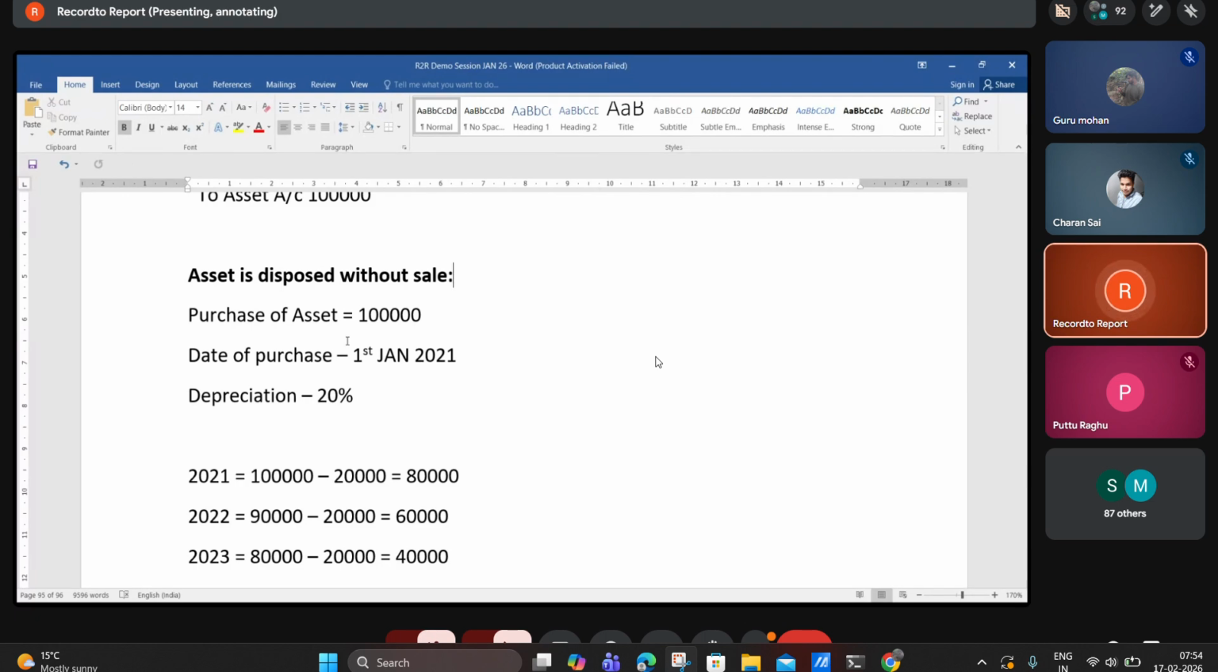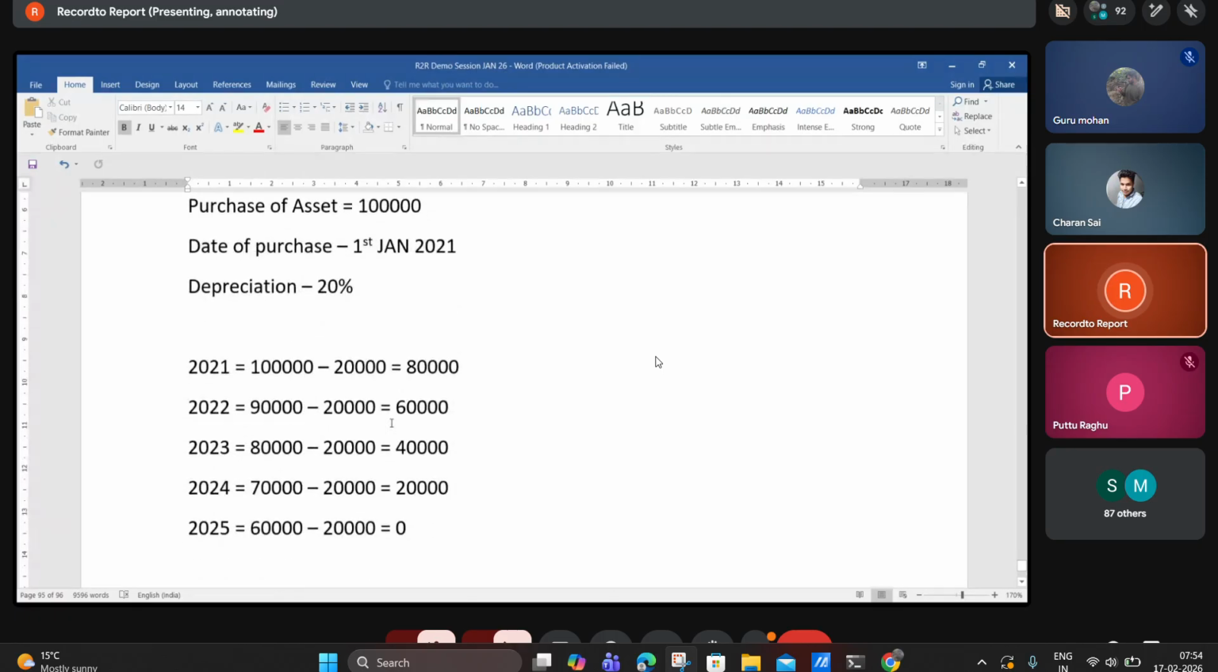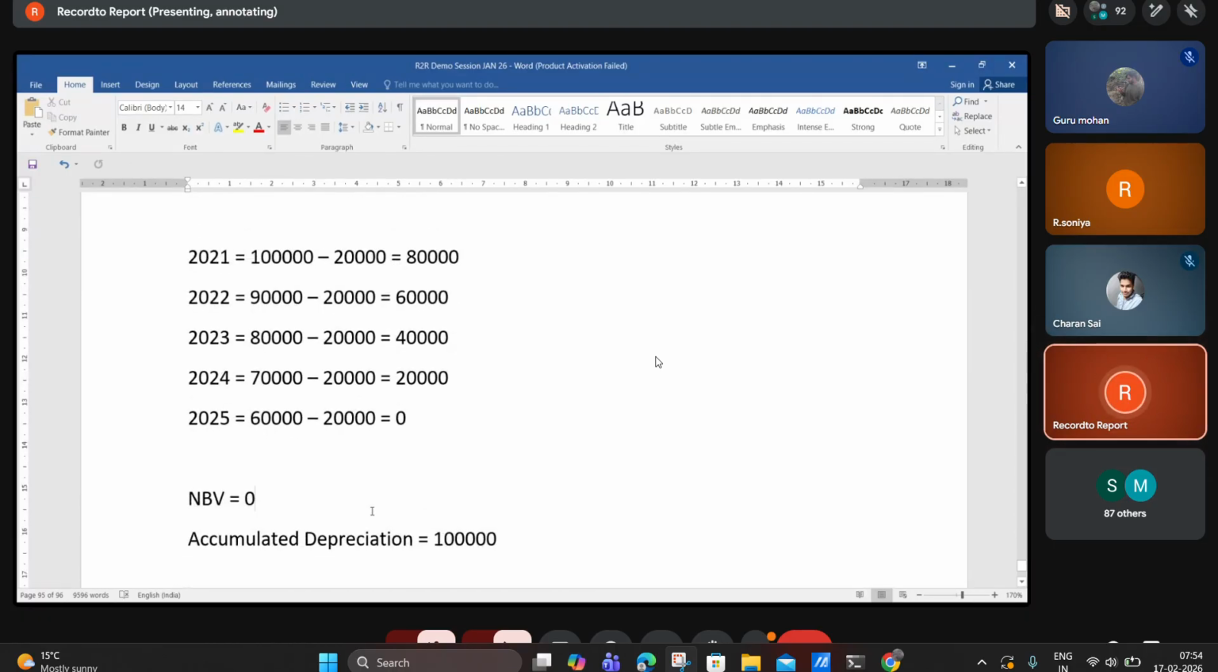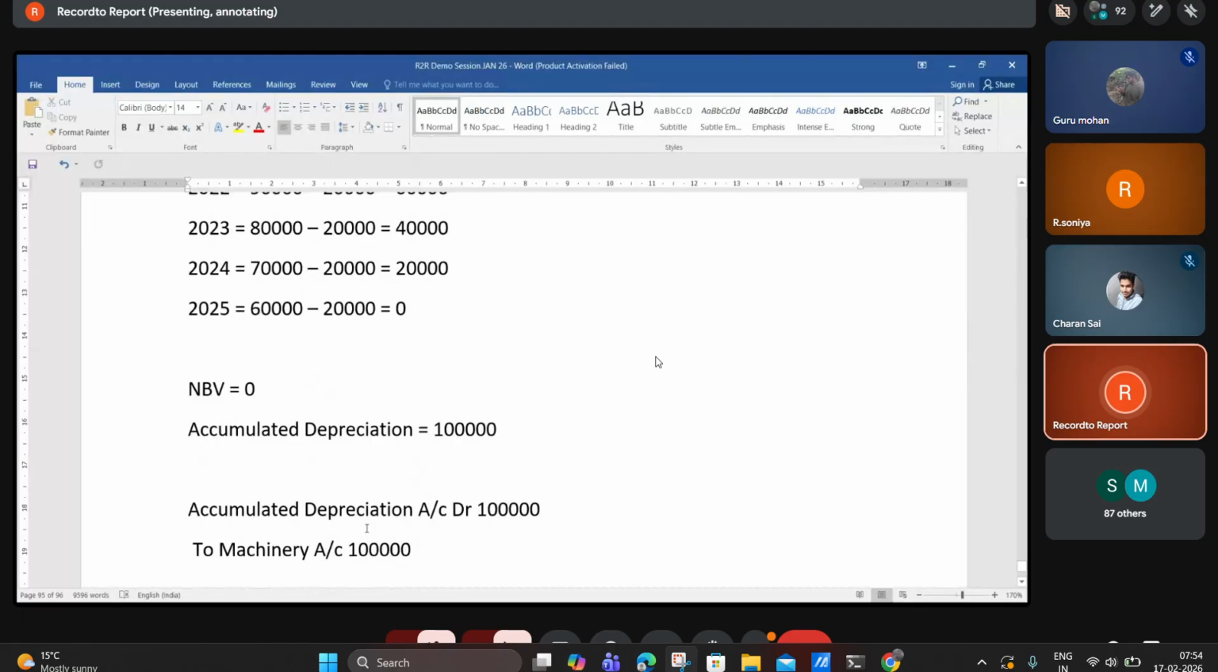So in that case, is it a loss or gain? There is a loss. Okay, so the loss is 0 because we purchased the asset for how many years? 5 years. So the asset value is depreciated every year. As per the book value, how much is it? 0. And accumulated depreciation is 1 lakh. So we are just debiting the accumulated depreciation and crediting the machinery account.